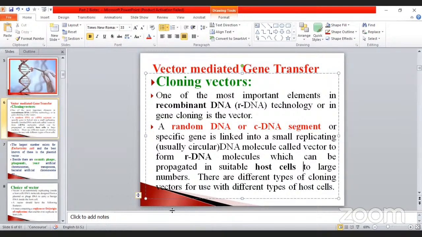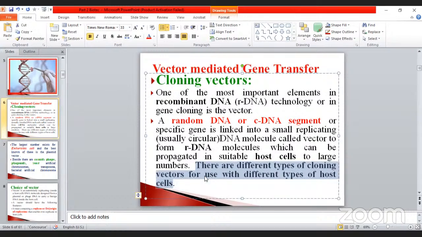There are different types of cloning vectors for use with different types of host cells. This is the difference: it will not accept all the vectors. Each one has a specific replication host and replicating vectors. Suppose we do it the opposite way, what happens? The proliferation, recombination and multiplication process will not happen properly. As a result, you will not get the proper result. That is very, very important.